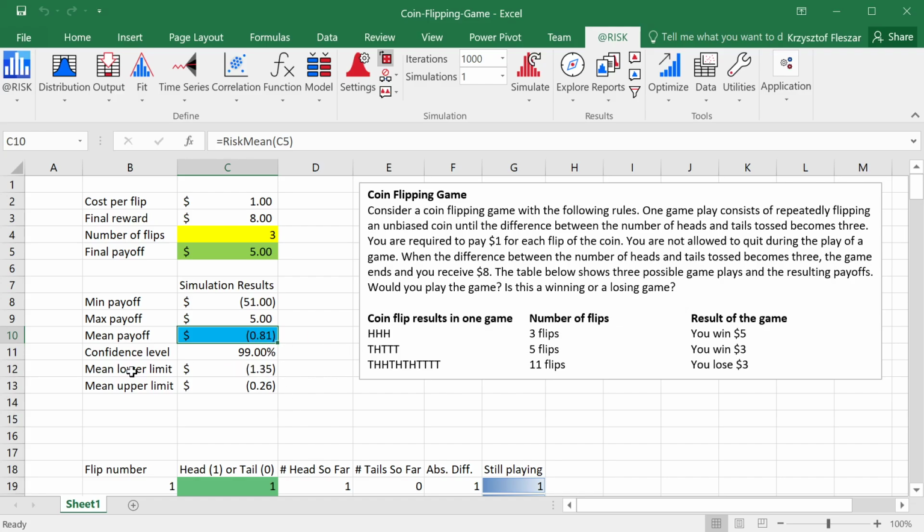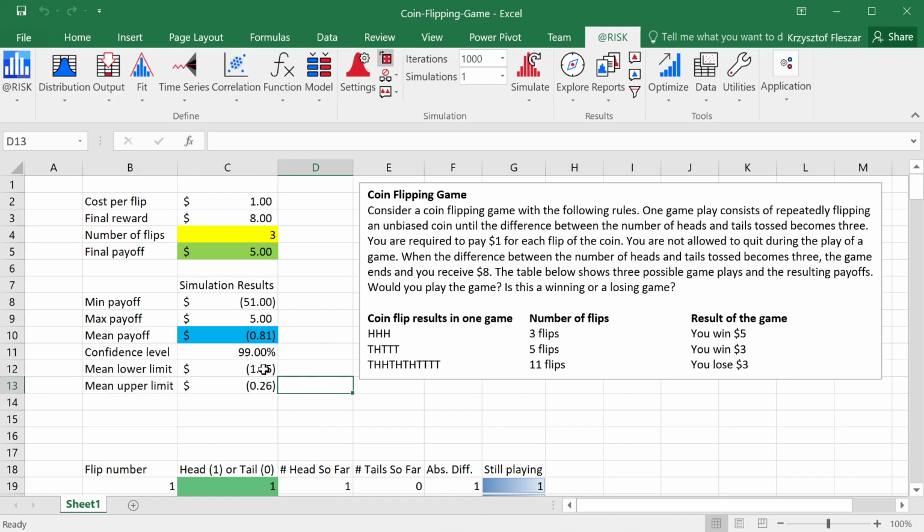But what is more interesting is the confidence interval. I want you to see that this confidence interval stretches now from minus 1.35 to minus 0.26. So both the lower and upper limit of this confidence interval are on the negative side of the value line. They are both below zero, and therefore we're 99% confident that this is a losing game. On average, we will be losing.